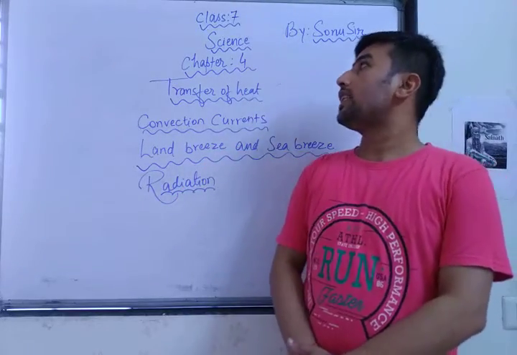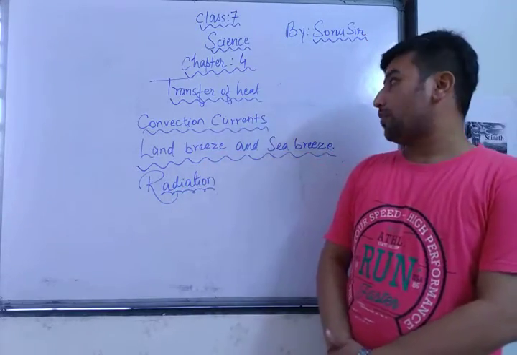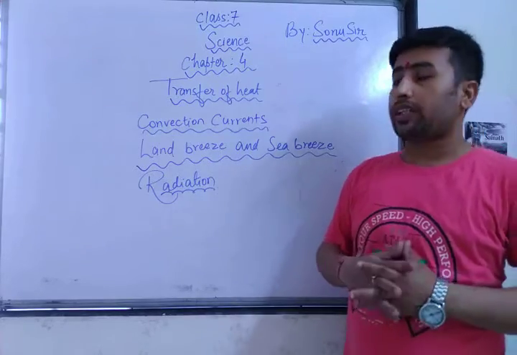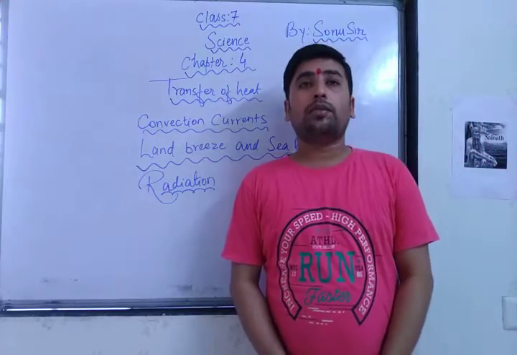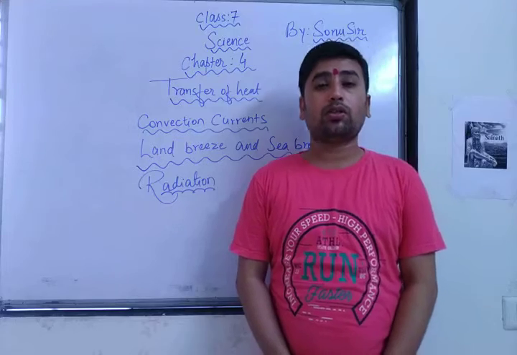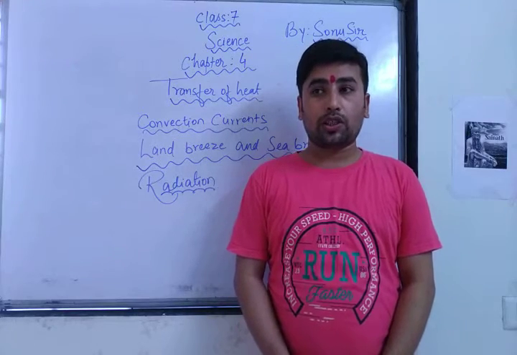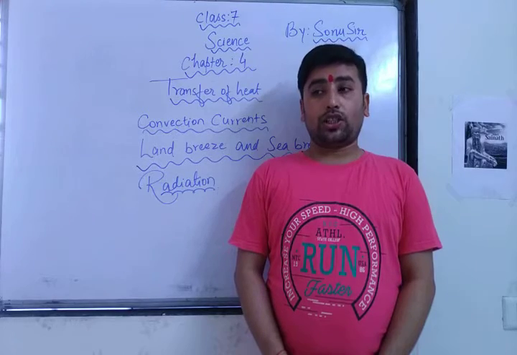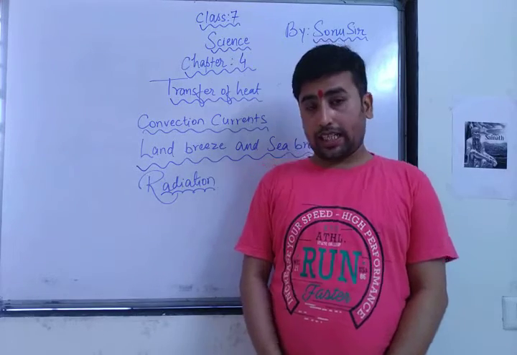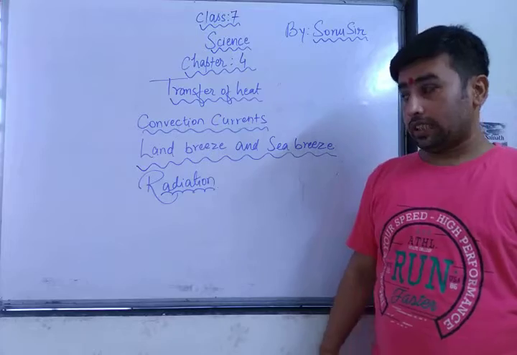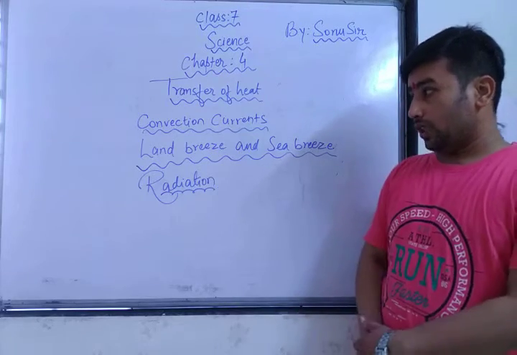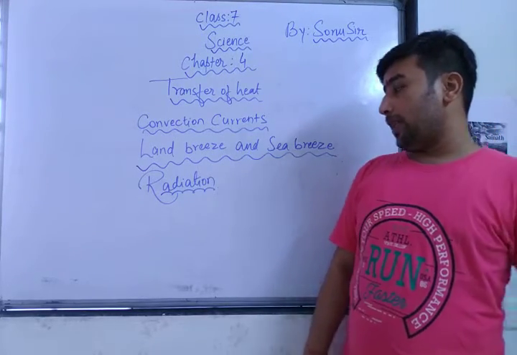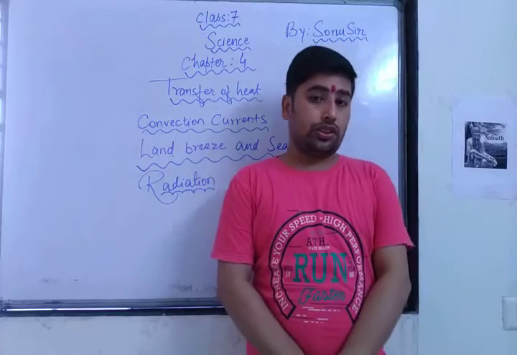Today we are going to discuss class 7 science chapter number 4 NCERT, transfer of heat. In the previous video I had explained to you about convection, and before that I had explained conduction. These two topics I have already described in this chapter. Today we are going to discuss the convection current, land breeze, sea breeze and radiation.